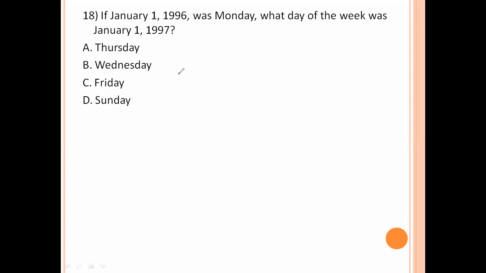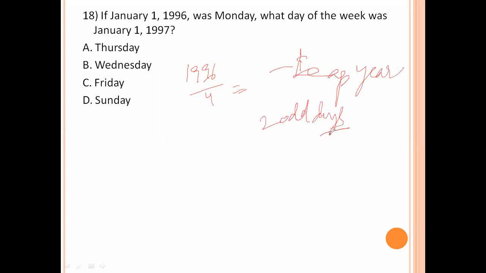If January 1, 1996 was Monday, what day of the week was January 1, 1997? 1996 is divisible by 4 completely, so it is a leap year. A leap year consists of 2 odd days. So the next January 1st will be on Tuesday, Wednesday. So Wednesday is the right answer.